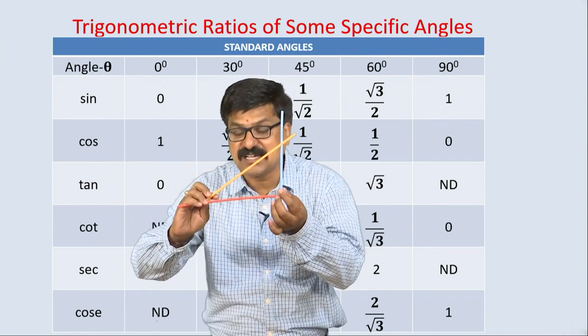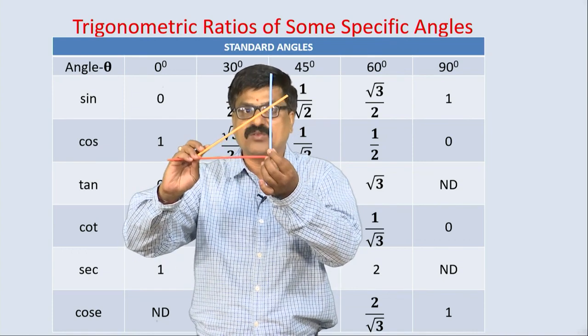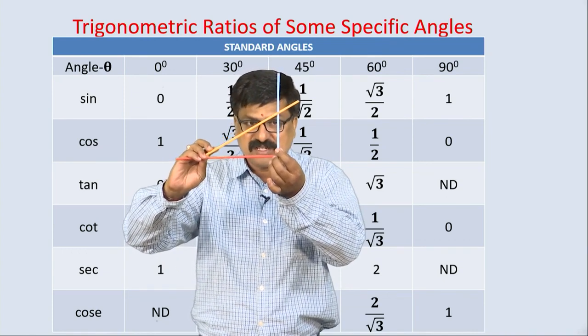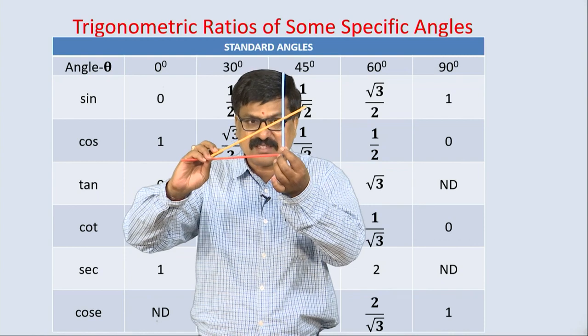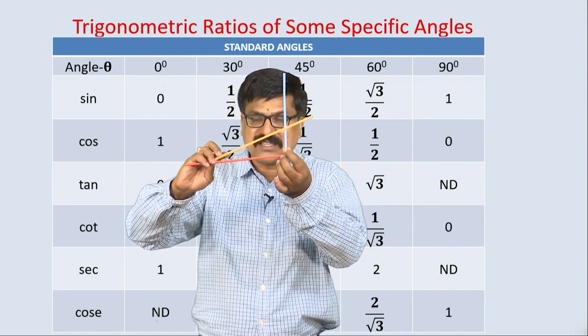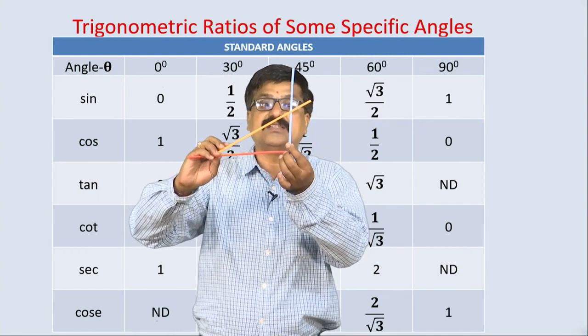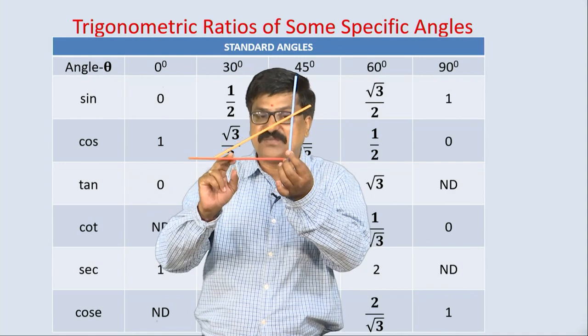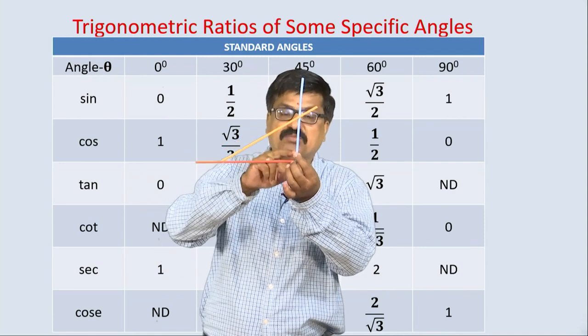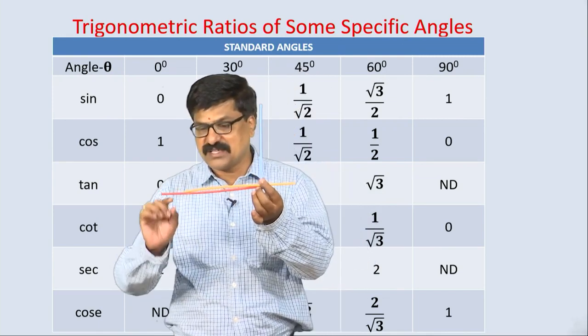Suppose this angle becomes 0. I want to move this towards the base. Observe carefully, the angle is reducing here. When it becomes 0, the opposite side of this angle, this blue one now, must become 0.